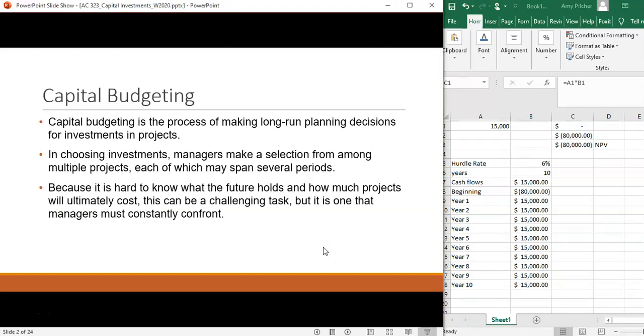So capital budgeting, as we know, is the process of making long-run planning decisions. Many investment projects take longer than one accounting period. And we usually have more than one project going on at any time. Some of these projects can span over several years. Because of this, capital budgeting takes a little bit more planning than any short-term projects.